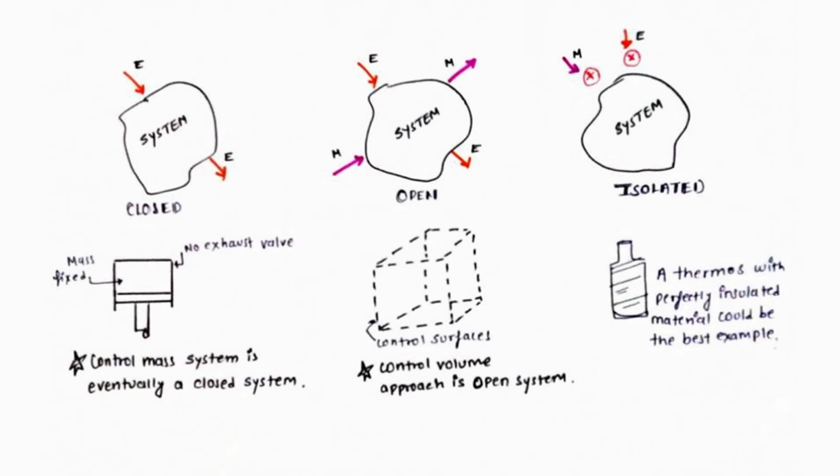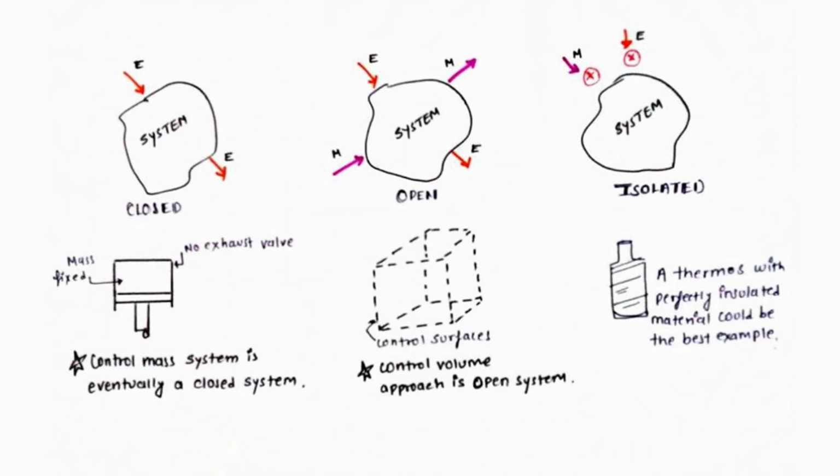Next is your control volume system. A control volume system is basically an open system in which the mass interaction as well as the energy interaction is possible. And then we have isolated system. In isolated system, neither mass nor energy interaction is possible. That means mass cannot come in or go out, and energy cannot come in or go out.